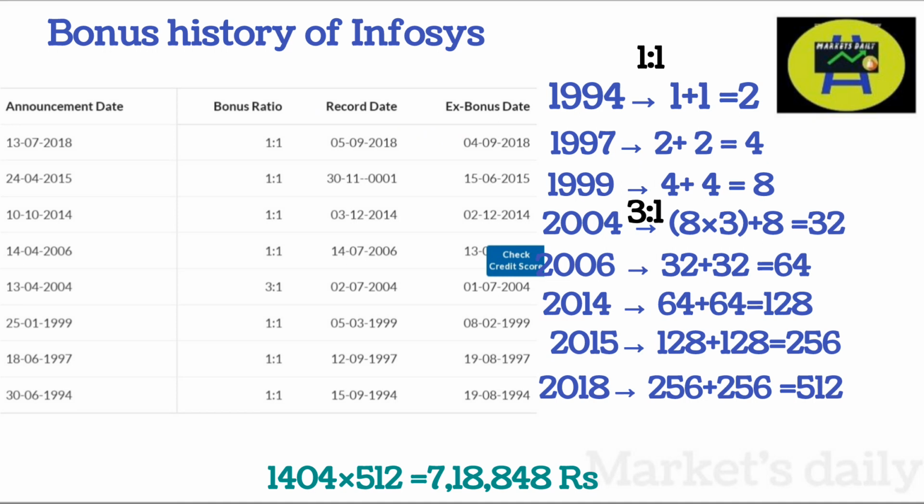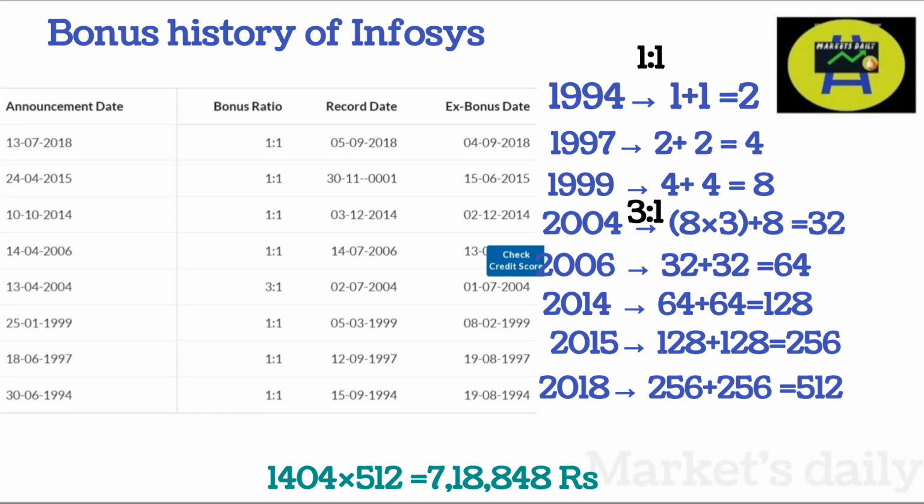Again in the year 1997, Infosys announced another 1:1 bonus. This time, the two shares would have doubled. As we saw earlier, he would receive one share for every one share that he holds. So totally he'll be owning four shares. In 1999, there was another 1:1, and this time his four shares become eight shares. In 2004, Infosys announced a 3:1 bonus, and this time he would be receiving 24 shares in addition to his 8 shares. So now he would be owning a total of 32 shares.